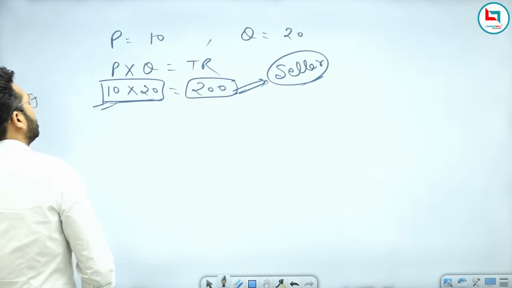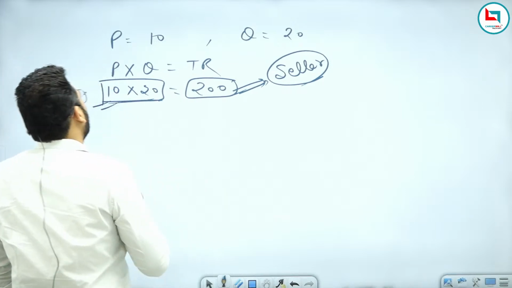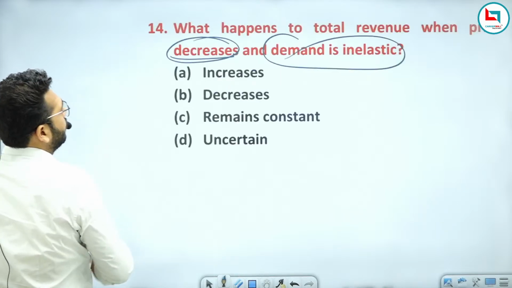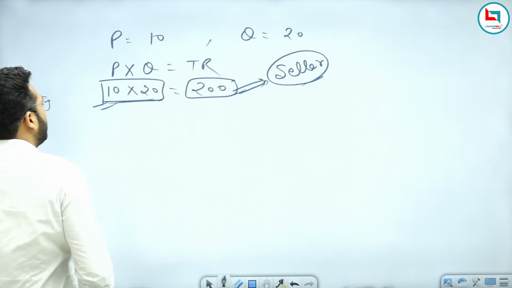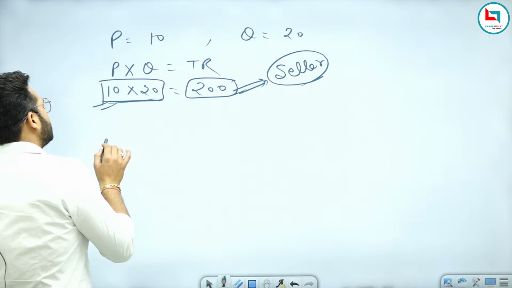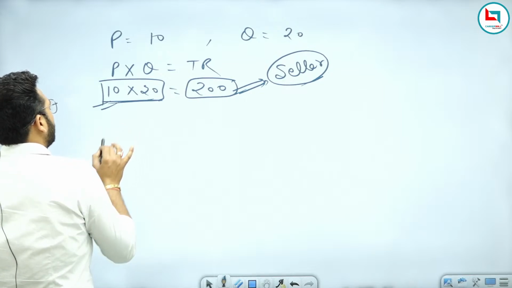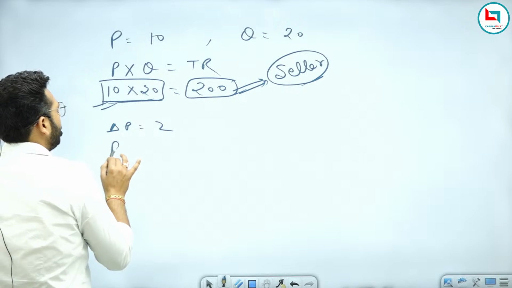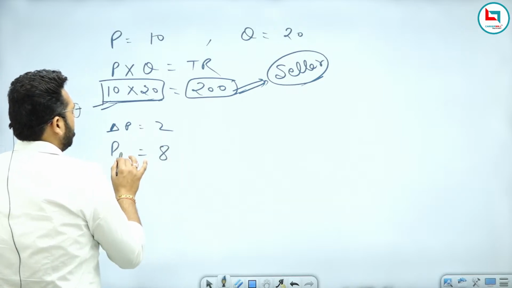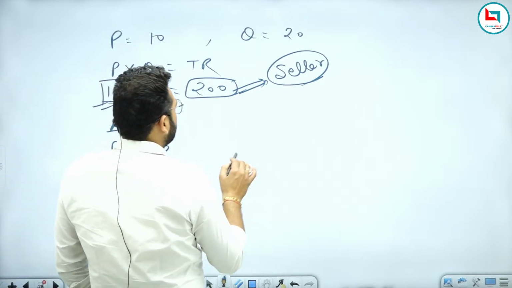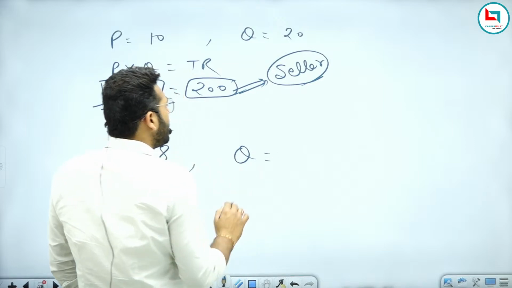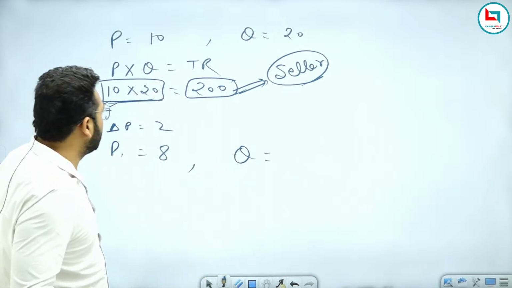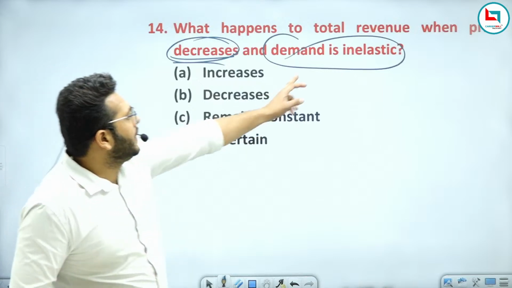Now you need to understand another thing. What if your price increases or decreases? The question is asking if your price decreases, let's say by 2 rupees, so the change in price is 2 rupees. Now P1 is equal to 8, and demand is inelastic.